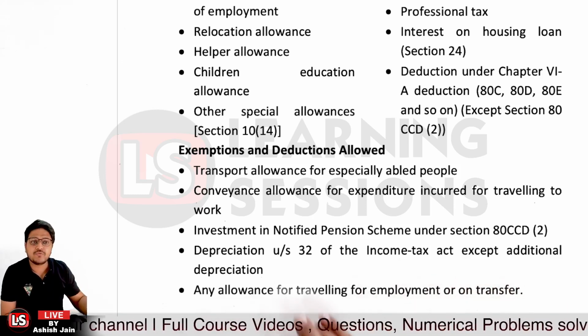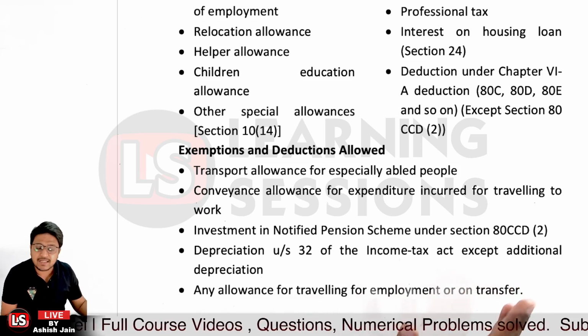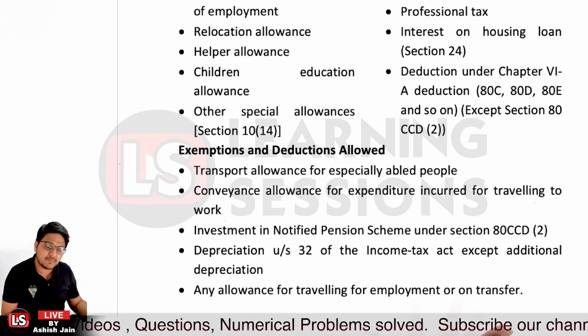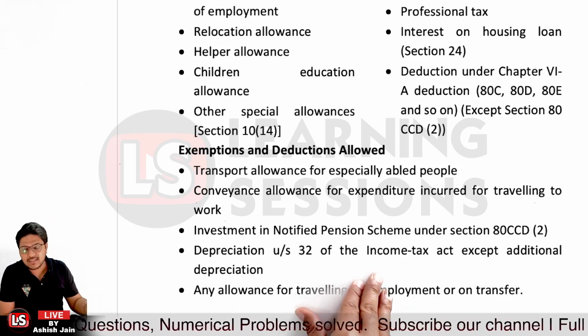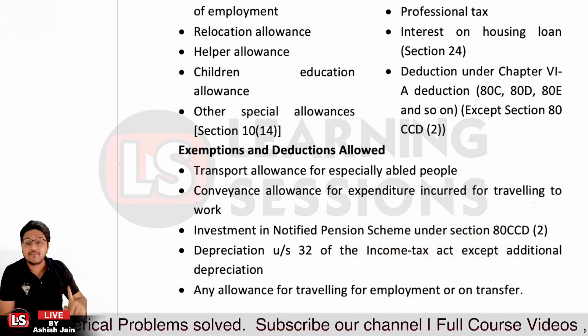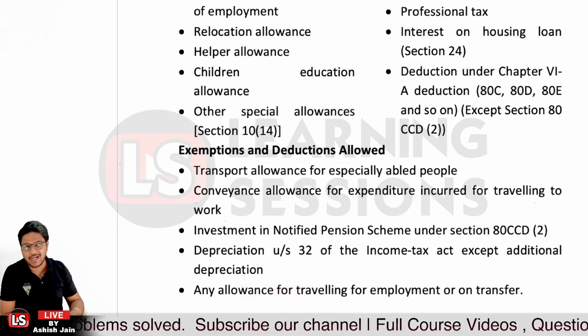Depreciation under section 32 of the Income Tax Act, except additional depreciation, will be allowed. Any allowance for traveling for employment or for transfer purposes, that particular allowance is deductible under the new tax regime. But other than that, no benefits related to deductions are allowed.